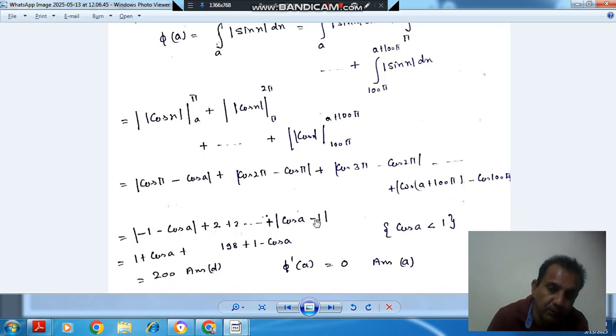So if we take cos a less than 1, then cos a minus 1 will be negative, and it is within modulus, so we have to change the sign here, so it will be 1 minus cos a. Because cos a is less than 1, cos a minus 1 will be negative, and negative will change to positive, so we can write it as 1 minus cos a. So now cos a will cancel out, so it will make 198 plus 1 plus 1, that is 200. So the answer is option D.